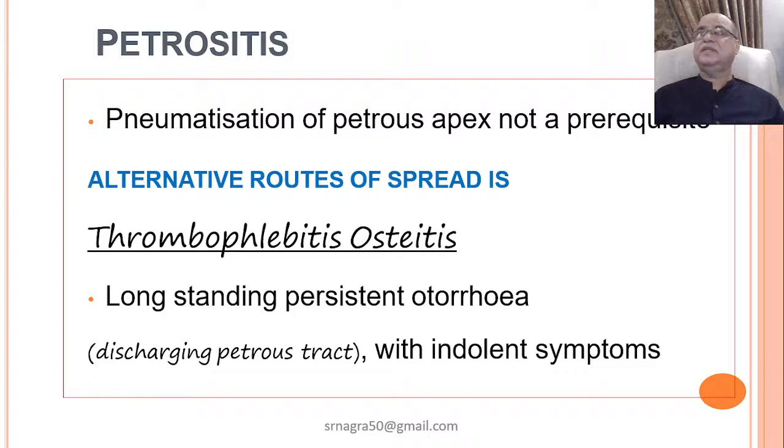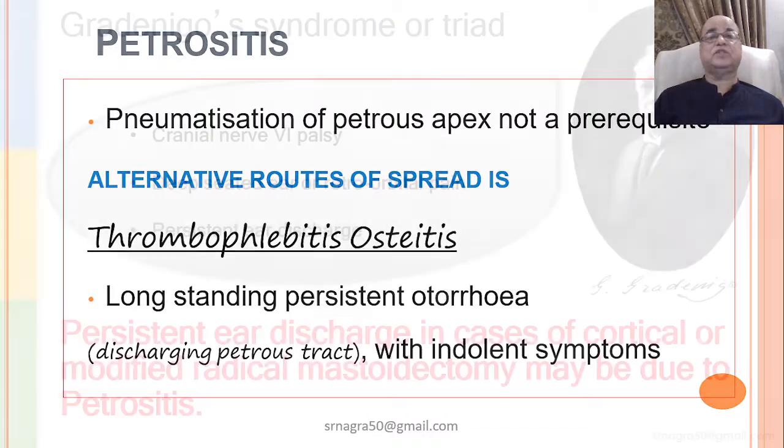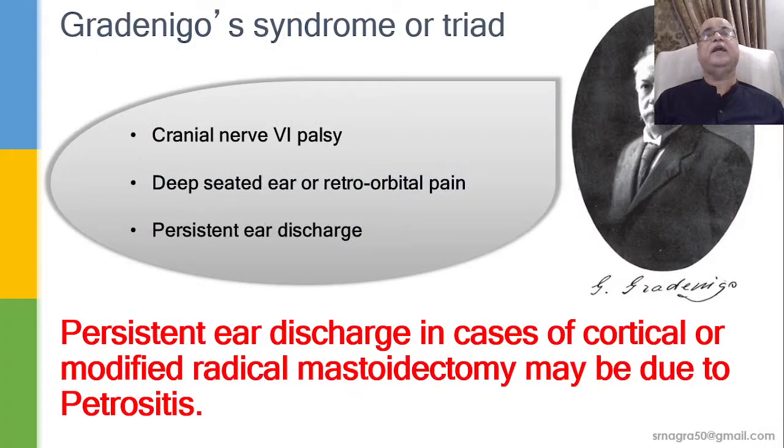Pneumatization of the petrous apex is not a prerequisite. An alternate route of spread is hematogenous, that is, thrombophlebitis osteitis. Long-standing otorrhea with indolent symptoms indicates Petrositis in the case of otitis media, and it can be associated with what we call